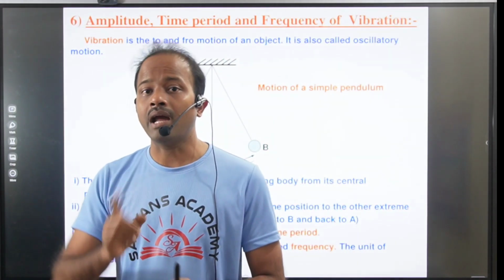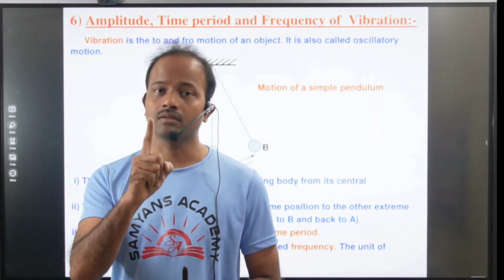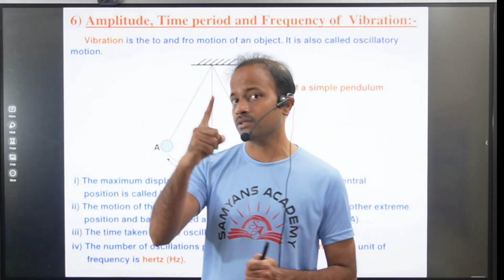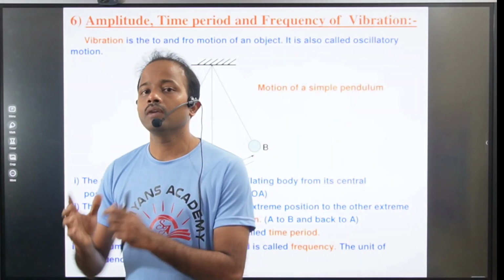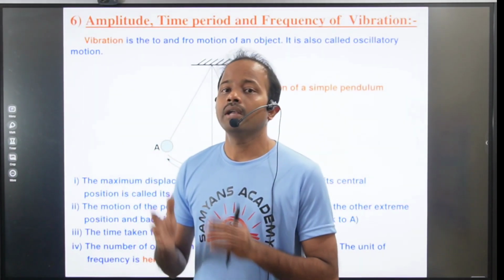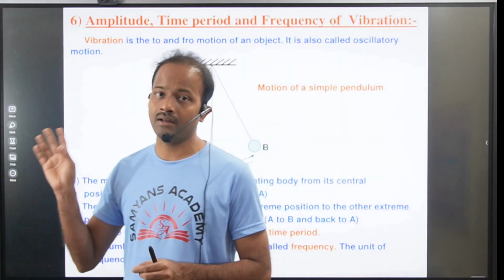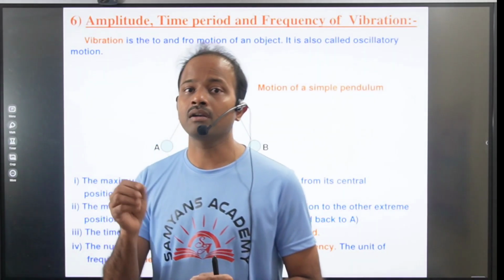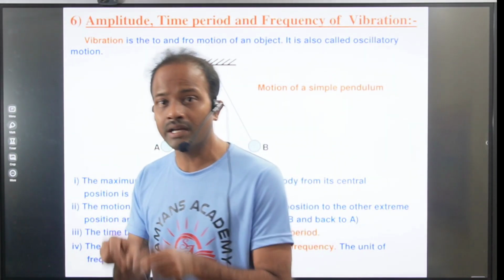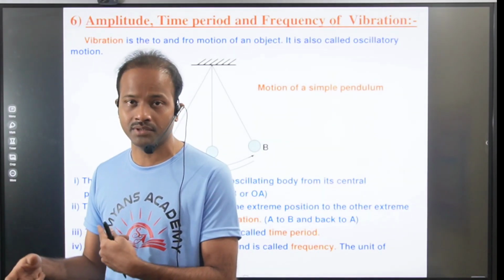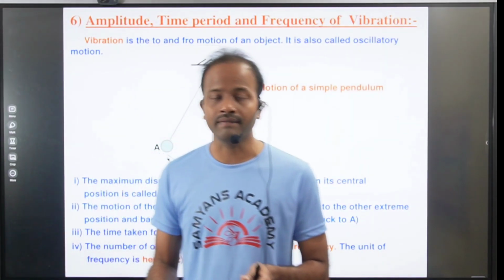Time period means the time taken to complete one oscillation. The time taken to complete one oscillation is called time period, right? Then what is the frequency? The number of rotations in 1 second, or the number of oscillations per second. In 1 second of time, how many times does the object rotate? That is called frequency.